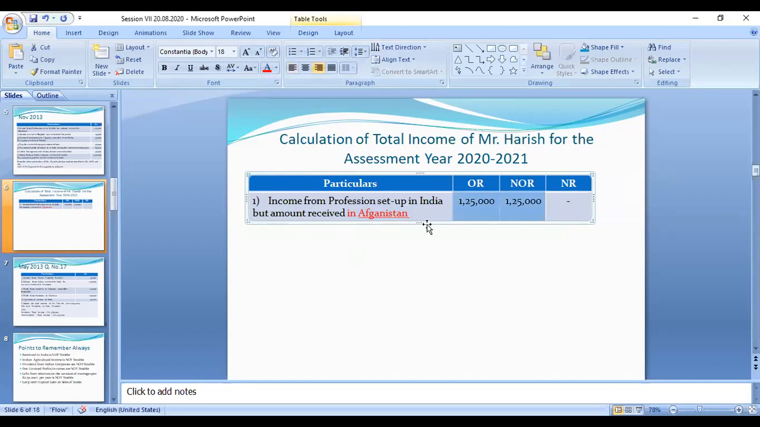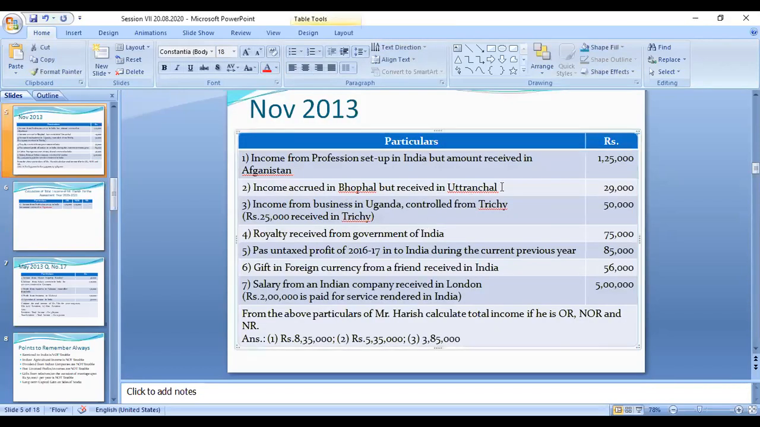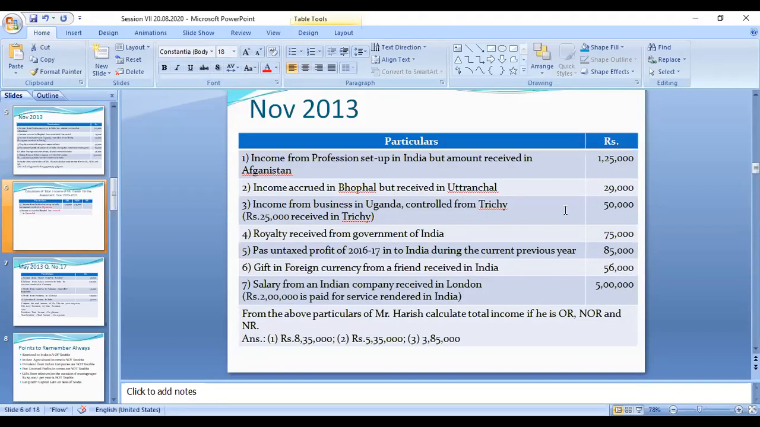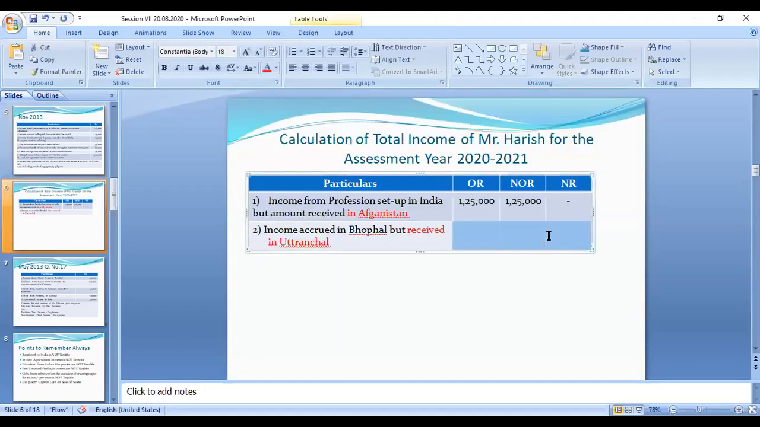Next category. Income accrued in Bhopal, but received in Uttaranchal. Uttaranchal is within the boundary of India, so this amount we can consider as received in India. Received in India means it is an Indian income. So this 29,000 is taxable in the case of all the people. Indian income is taxable irrespective of the residency status.